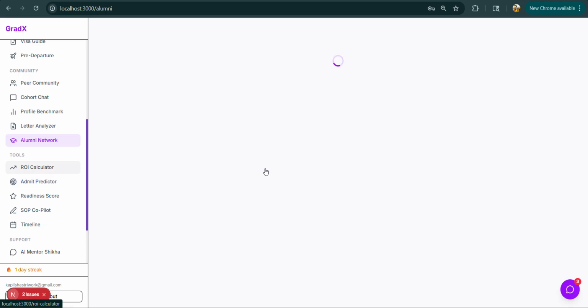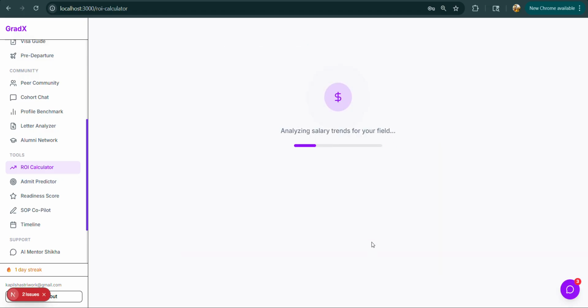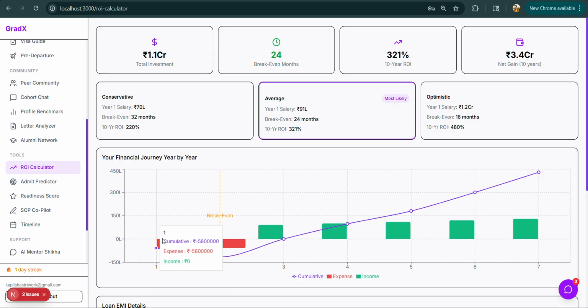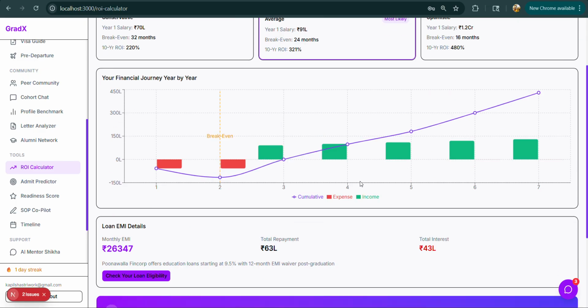This is the alumni network. This is one of the best parts here. So, the ROI calculator. See, these are all the universities that I was targeting, and the degree is of 2 years. It will also take my current loan, so the loan amount and everything. When I click calculate my ROI, return on investment, the AI will research everything, do the mathematics, and create a perfect graph that shows when I'll break even.